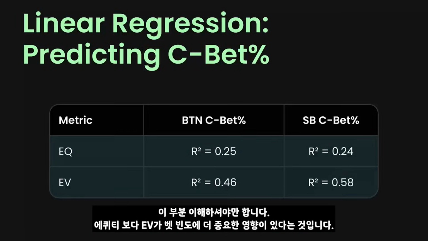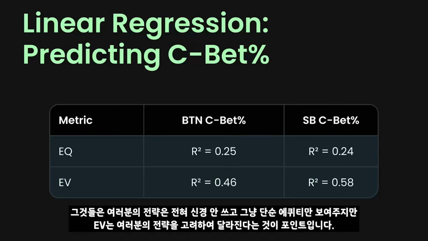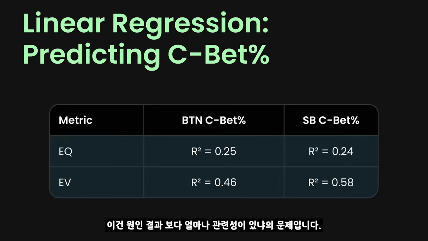Equity doesn't account for all the post-flop variables. EV does. But there's a problem, guys. You see, EV is not independent of strategy. Equity is. If we just plug in two ranges into Equilab or Flopzilla or whatever, it doesn't care what your strategy is. Your equity is your equity. It is completely independent of your strategy. EV, on the other hand, depends on your strategy. So do we have higher EV because we're c-betting more, or are we c-betting more because we have higher EV? You see, it's no longer about causation, it is now about correlation.